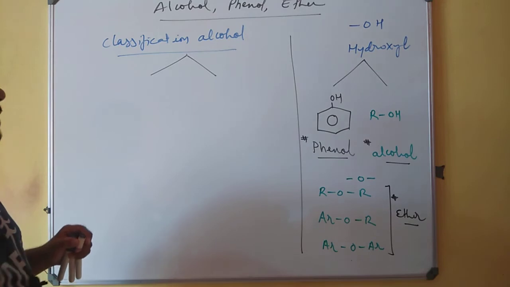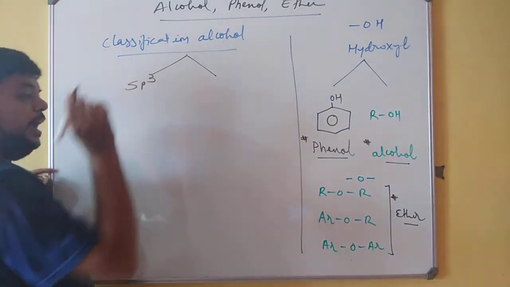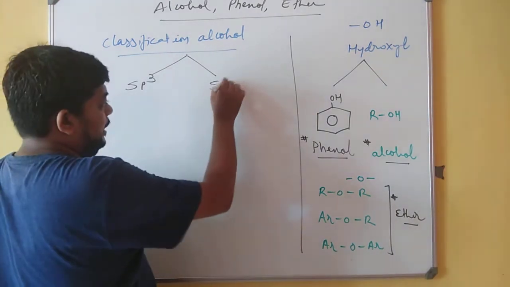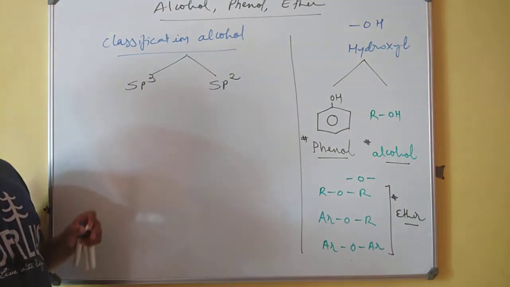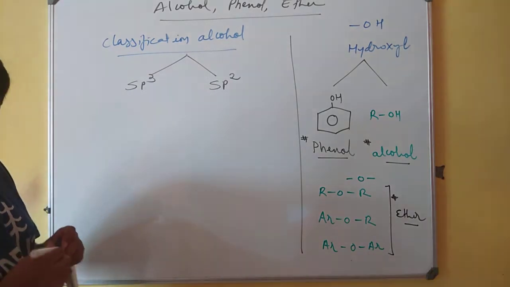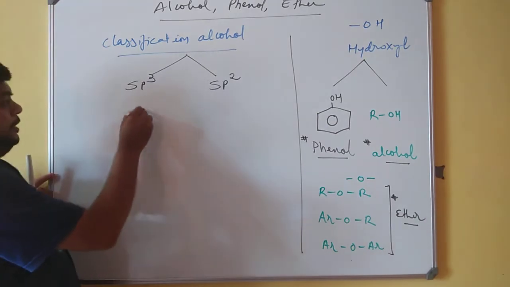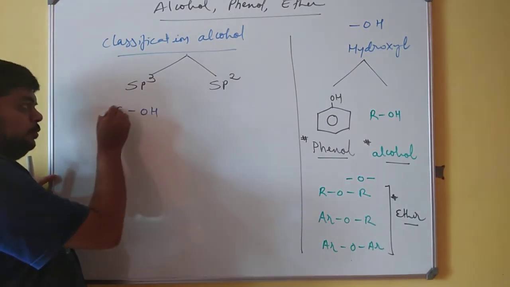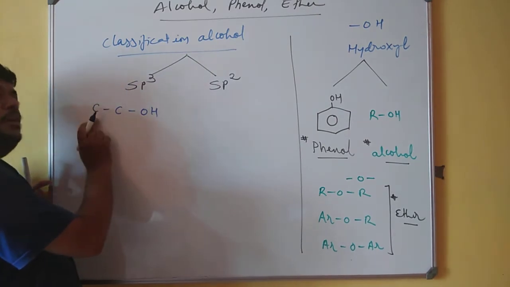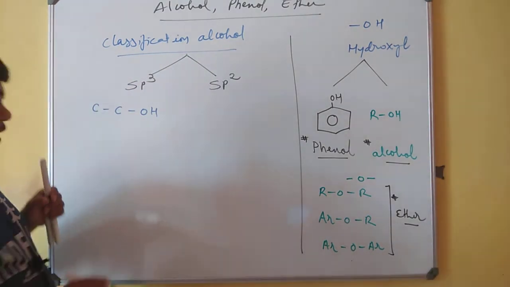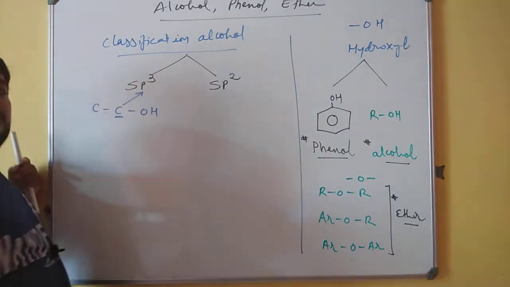What do I mean by that? I am coming to that. On the one side I will write sp3 hybridization, on the other side I will write sp2 hybridization. When discussing sp3 hybridization, I will say that if the OH group is attached to the carbon atom attached to only one another carbon atom, then this attachment must be sp3.